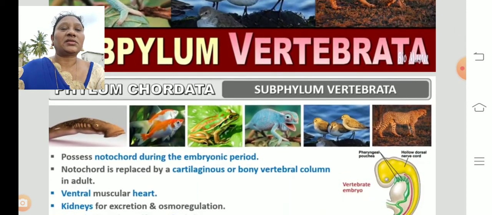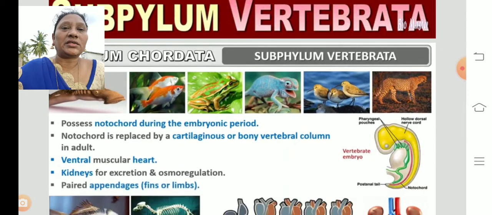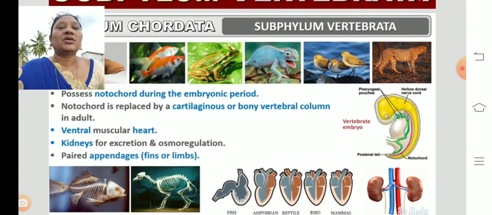The vertebrates. It is a subphylum of the chordates. In chordates, the subphylum is Vertebrata. So what are the general characteristics of the vertebrates? Generally, the vertebrates possess the notochord during the embryonic period. When they are in the developmental stage, in the form of an embryo, they possess the notochord.